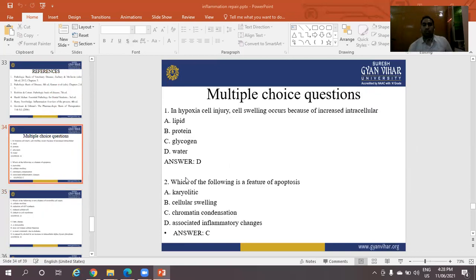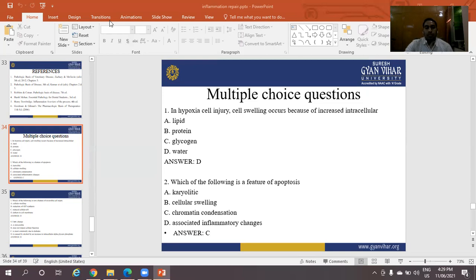Multiple choice questions. First question: in hypoxic cell injury, cell swelling occurs because of increased intracellular what? Option A is lipid, B is protein, C is glycogen, and D is water. The right answer is D, water.